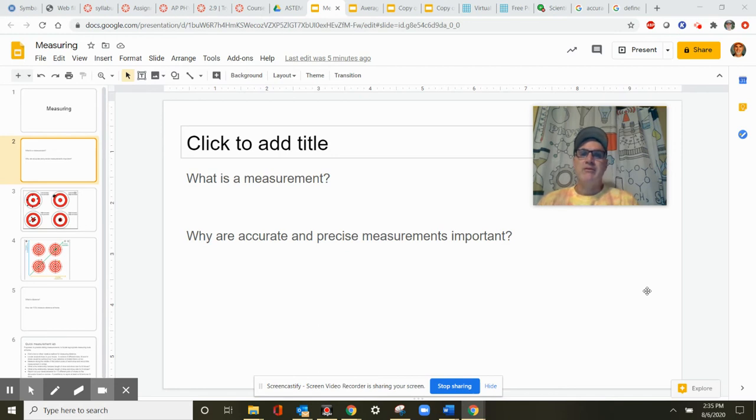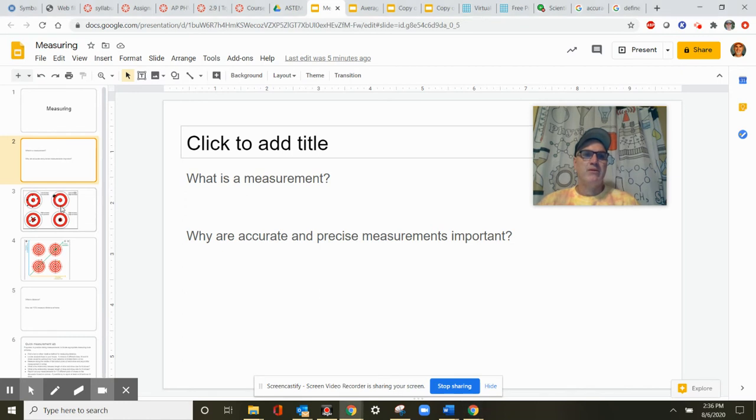So the reason accurate and precise measurements are important is, for one reason, because when you are making things, if they're not created to the right specifications, then they don't work. Also, if we want to communicate with each other how far away things are, we have to agree on the measurement. So that if we want to meet other people at a certain place at a certain time, we have to have measurements.